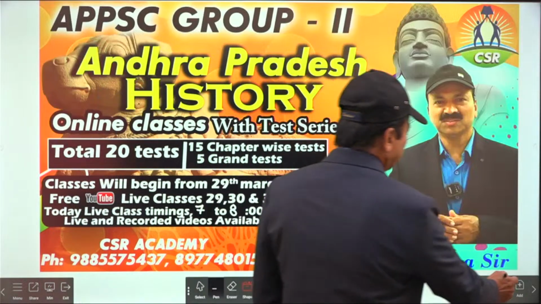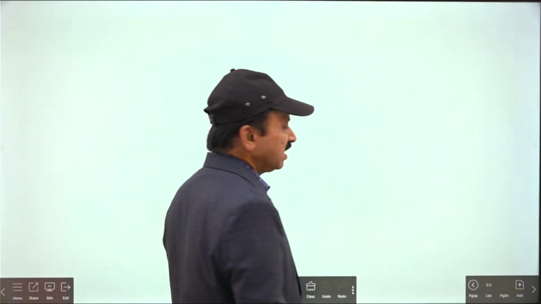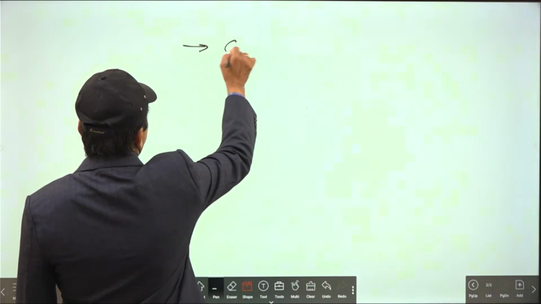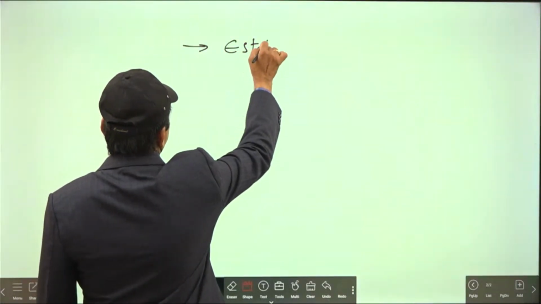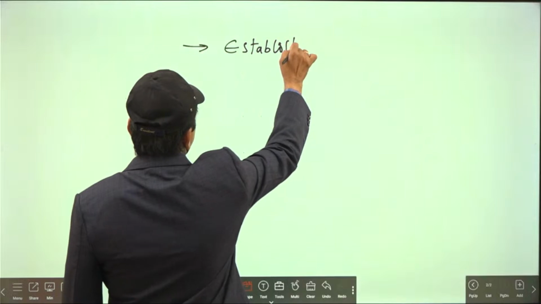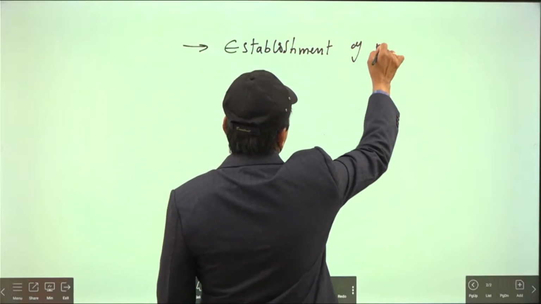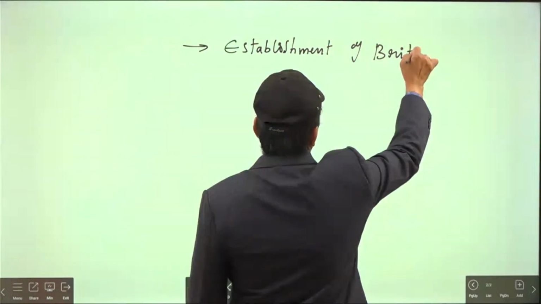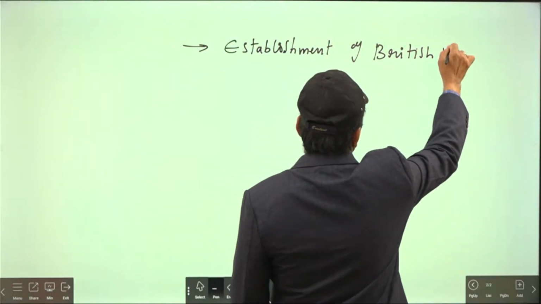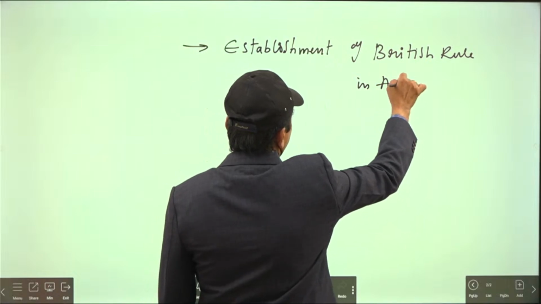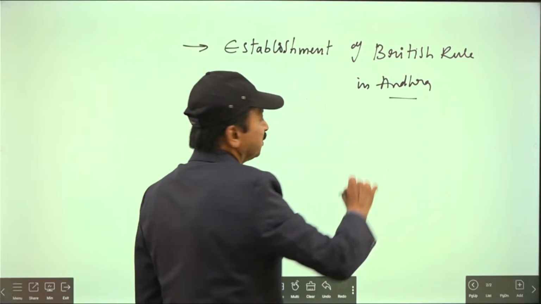Okay. So today we can see this area, especially the establishment of British rule in Andhra. How did they establish their rule in Andhra? That's one of the important areas that we have to remember.